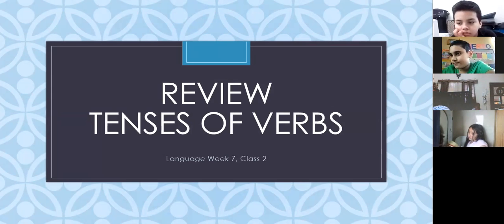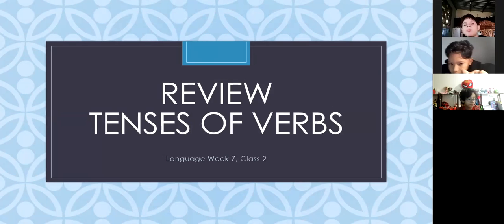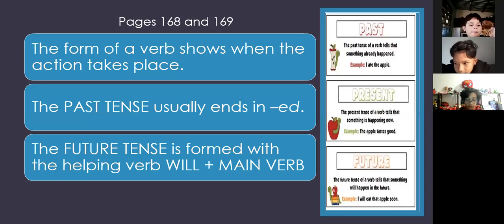Let's review tenses of verbs. That is related to the homework that we were discussing with Rebecca and all of you. The homework review of tenses. Remember that the verb is the action that is performed by the noun or the subject. Now, according to the action, the time, it can be in past, present, and future. The action can be performed today, or tomorrow, or yesterday, in the past. So the form of the verb shows when the action takes place.